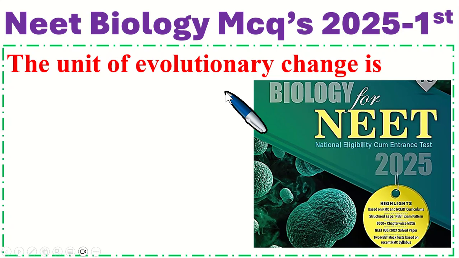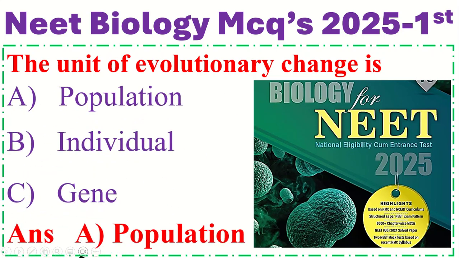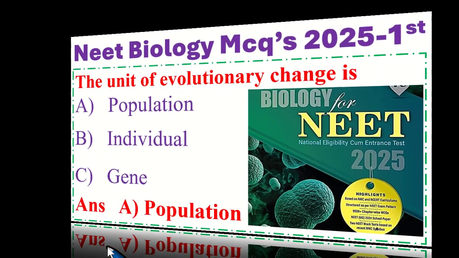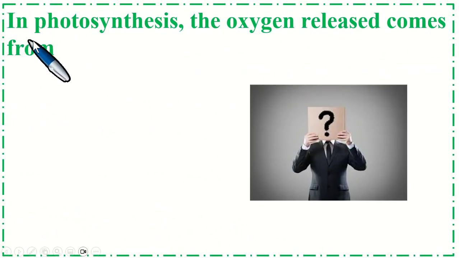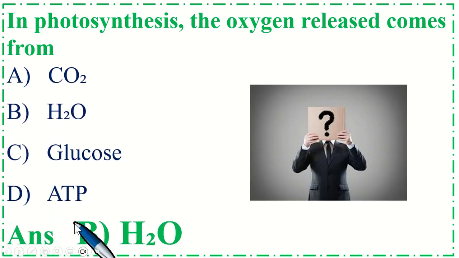The unit of evolutionary change is? Correct option is A, population. In photosynthesis, the oxygen released comes from? Correct option is B, H2O.